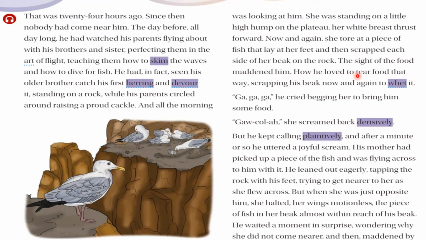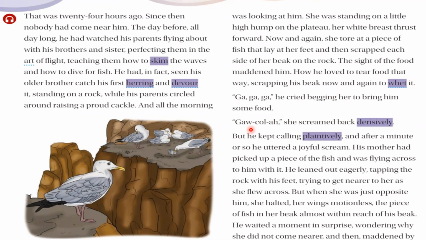How he loved to tear food, the way she was scraping her beak now and again to whet it. Whet means make something sharp. Ga-ga, he cried, begging her to bring him some food. So his mother was scraping her beak and tearing the food, and this sight made him quite hungry, and he started crying for food, making noise like ga ga ga.